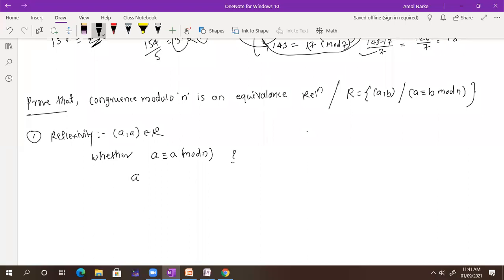a minus a is equal to 0. So this implies 0 divided by any number n, you are getting 0 itself. So my k is equal to 0 here. Yes or no? My constant is equal to 0. No problem, it is a constant. It may be a positive constant, negative, it is a constant only. What I want is a constant. Got it, everyone? So it is reflexive.